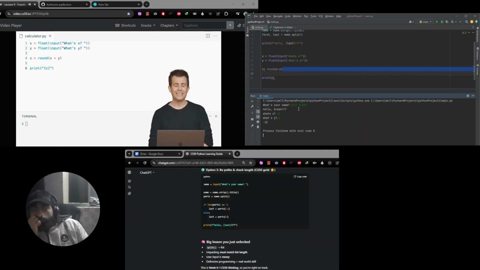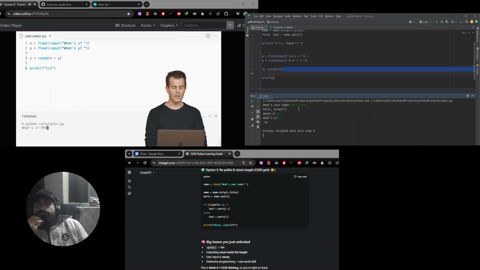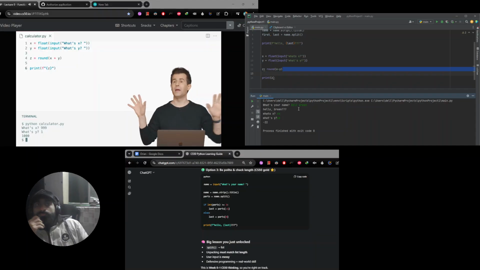But that too was not enough. I literally needed to add an f at the beginning of my string to tell Python that this is an f string, a format string. That now is going to print out, not very interestingly, just the value of z itself. So I'm going to great lengths just to print z, when really I could have just passed z as the sole argument. But just to ensure that I haven't broken it, let's do this again. 999 plus 1, enter. OK, it's still 1,000. So I didn't make anything worse.